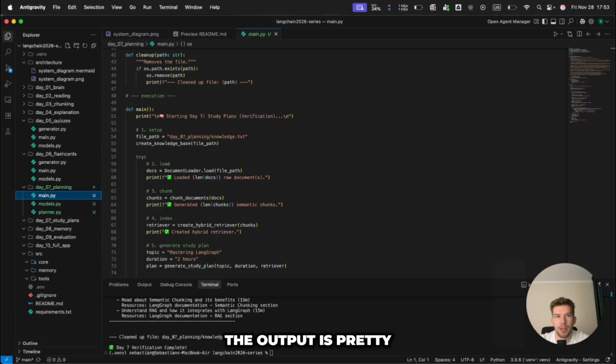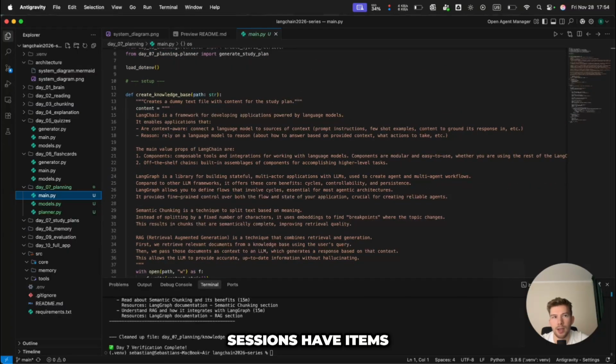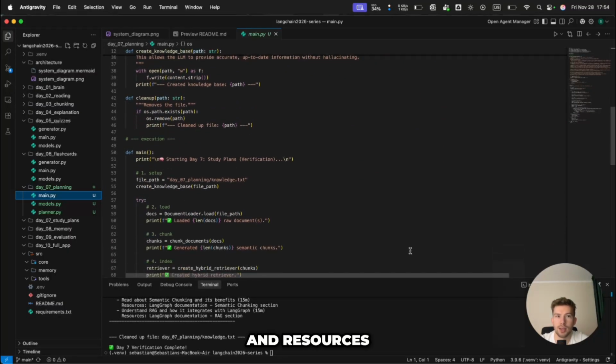The output is structured again, but bigger. So the same trick is used from day 5 and 6, structured output, but now the structure is deeper, it's nested. A plan is data, sessions have goals, sessions have items, and items have durations and resources.